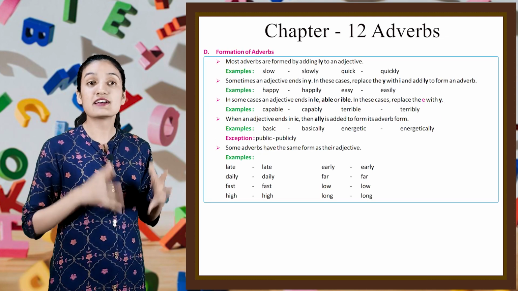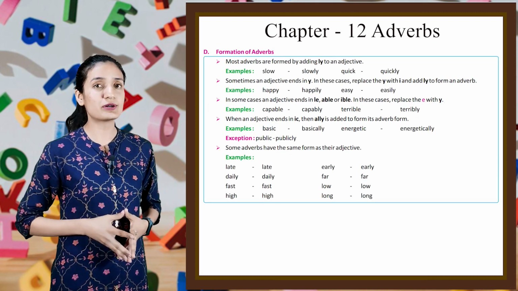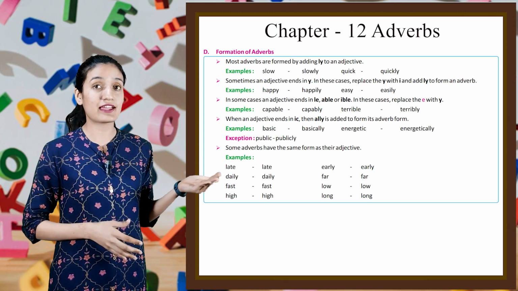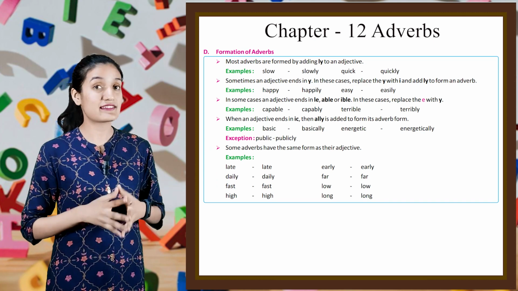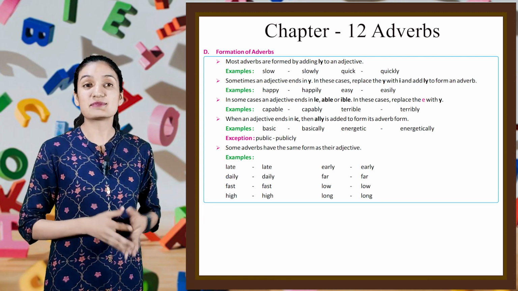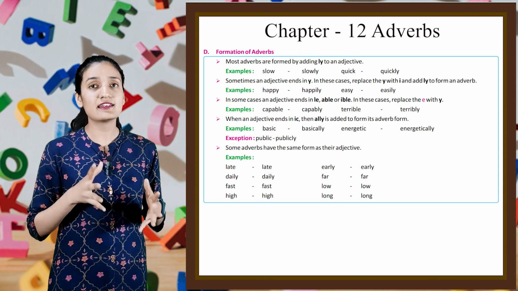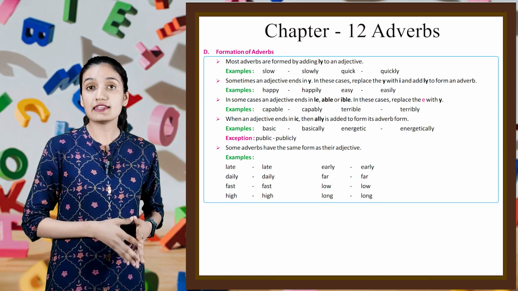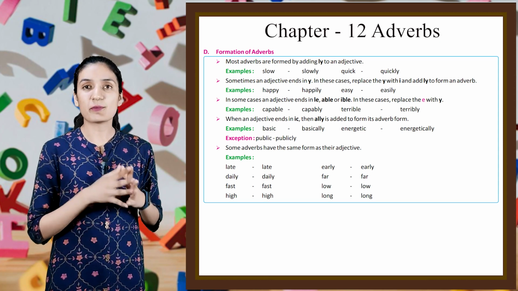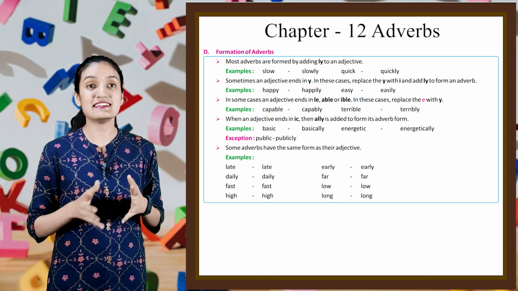Now next is formation of adverb. So students, most adverbs are formed by adding ly to an adjective. Example, slow, slowly, quick, quickly. Sometimes an adjective ends in y. In these cases, replace the y with i and add ly to form an adverb. Example, happy, happily, easy, easily.